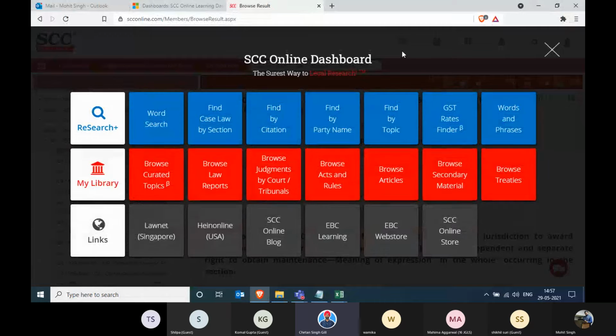So I think this is what the browse is all about. You click, you select, you get the information. So there's nothing that needs to be typed.